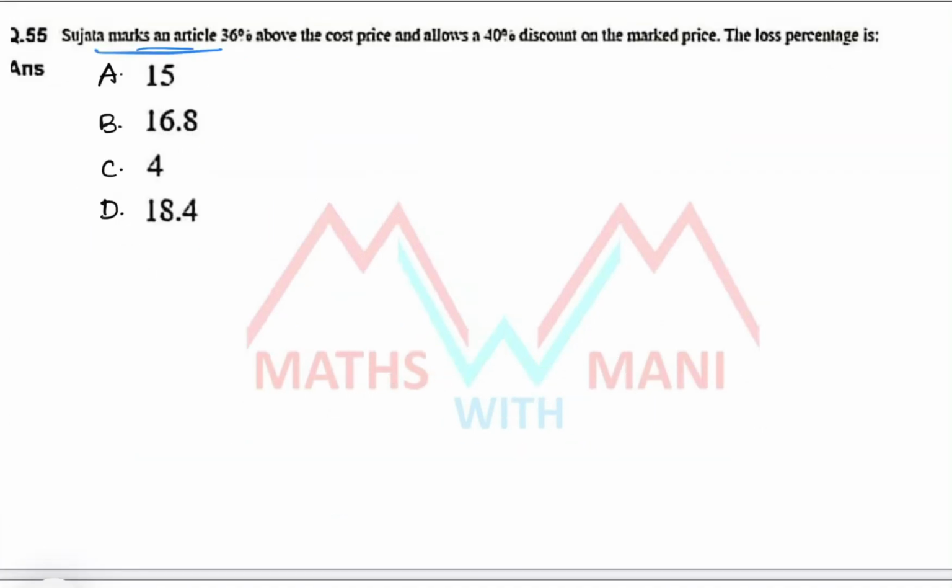Sujata marks an article 36% above the cost price and allows a 40% discount on the marked price. Here observe,